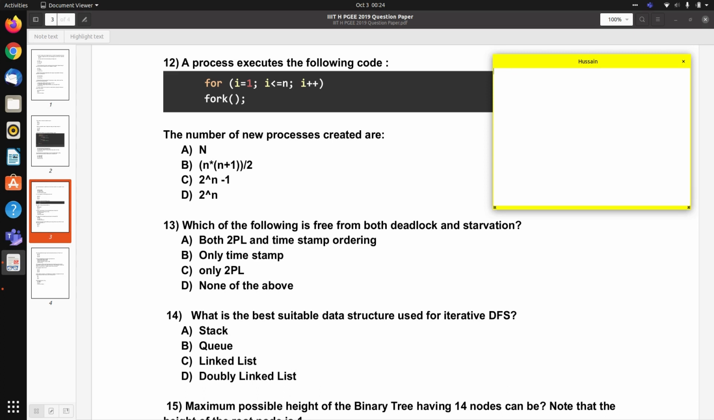What is the best suitable data structure for iterative DFS? When we write the program for DFS recursively, internally we use the stack space of the memory. So basically we are using the stack data structure only. If we want to implement it iteratively, we will simply use a user built stack data structure. So for question number 14, the correct answer is stack. It was an easy one, right?